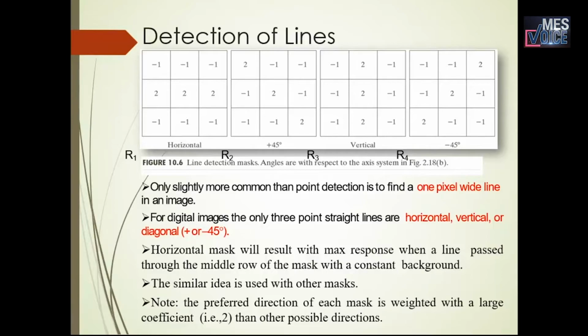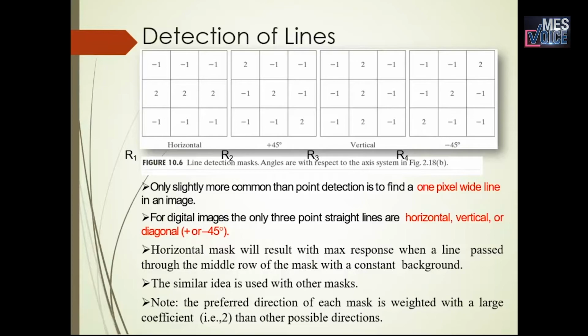The horizontal mask will result in a maximum response when a line passes through the middle row of the mask with a constant background. A similar idea is used with other masks. Note, the preferred direction of each mask is weighted with a larger coefficient, that is 2, than other possible directions.